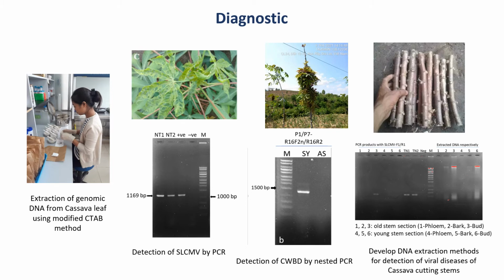We also recently did an experiment to detect viral diseases from cassava cutting stems. It is a little bit more difficult than detection of viral disease from leaves, but detection of disease on cutting stems is very important in the selection of disease-free varieties for new crops. We also have some interesting results for these experiments.